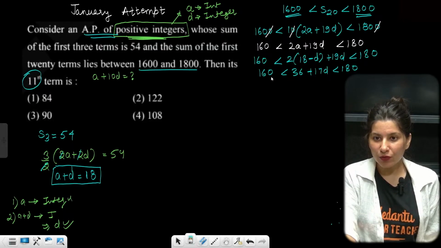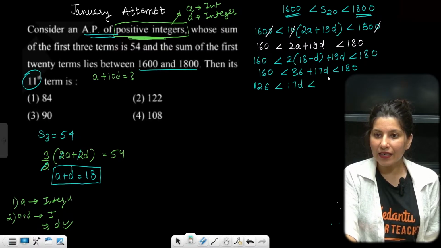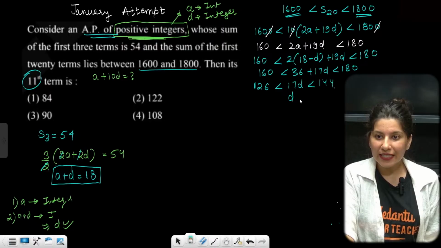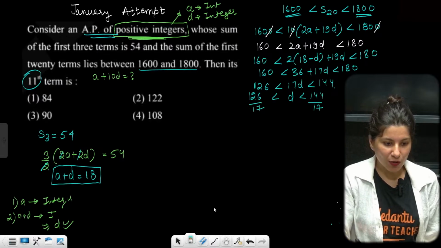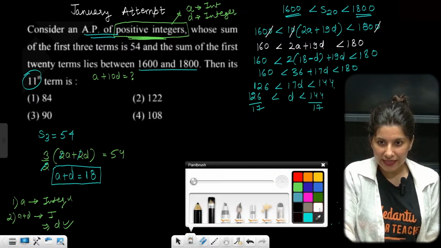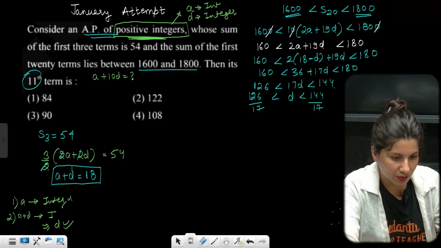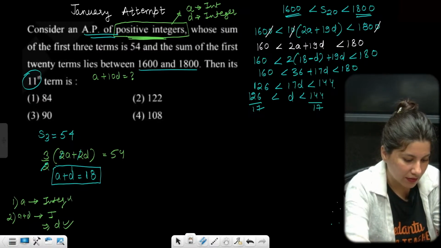So if you subtract 36, you get 160 minus 36 is 124, and 180 minus 36 is 144. So D will be lying between 124 by 17 and 144 by 17. Yes or no? This is your D. Now cancel it out.